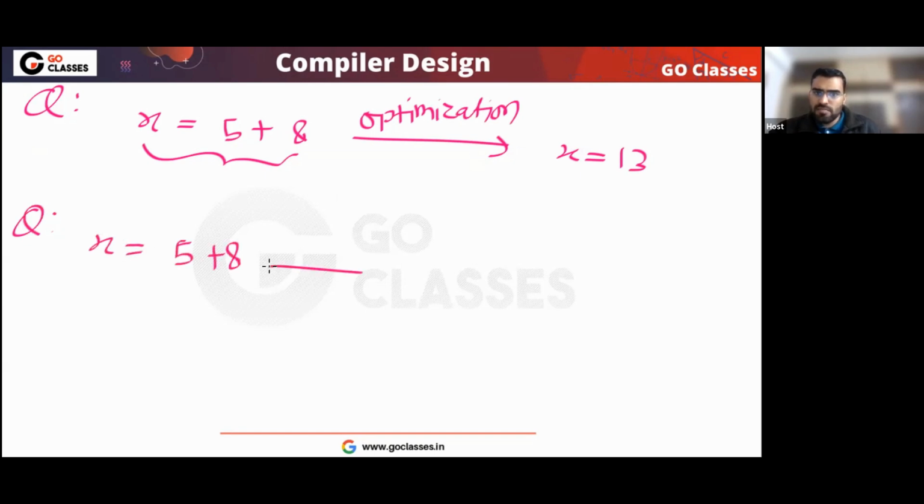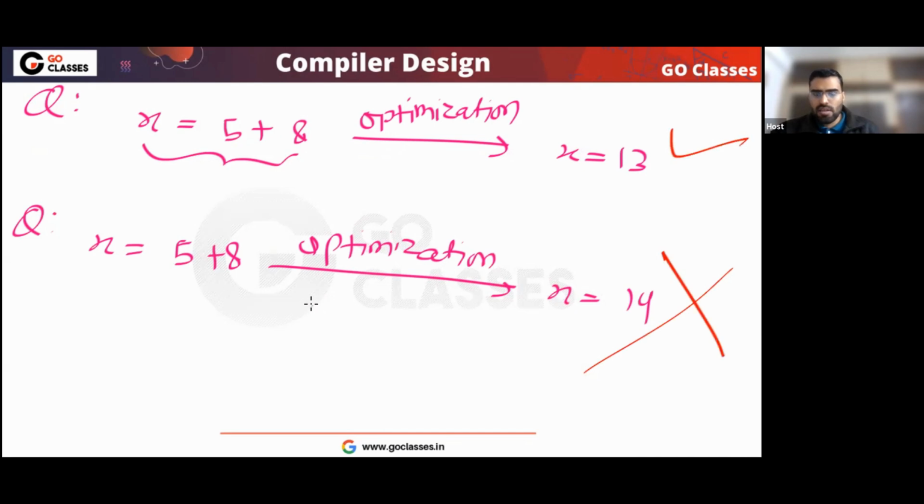My question is this. Is this optimization? Can I say this is optimization? This is not optimization. This is wrong. Optimization should not change the meaning, the behavior, the semantics. Optimization simply means improvement. So this you can replace with this. This is improvement, there is no problem here. But here there is a problem.